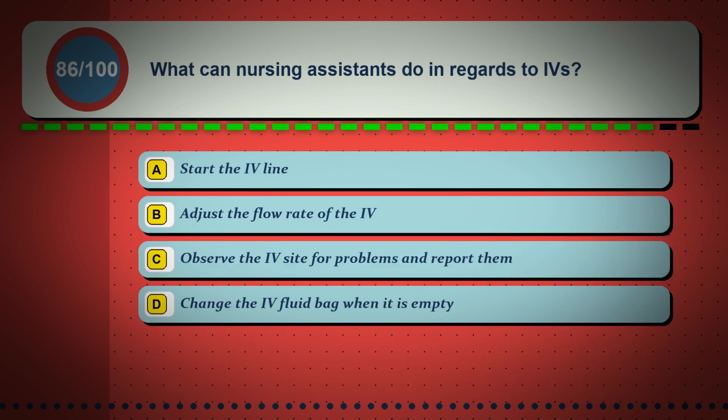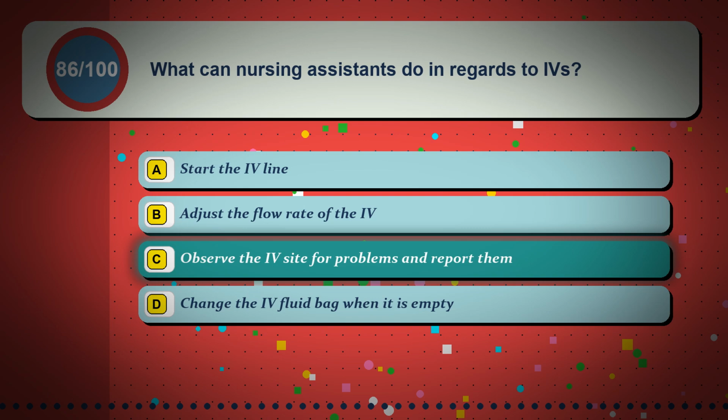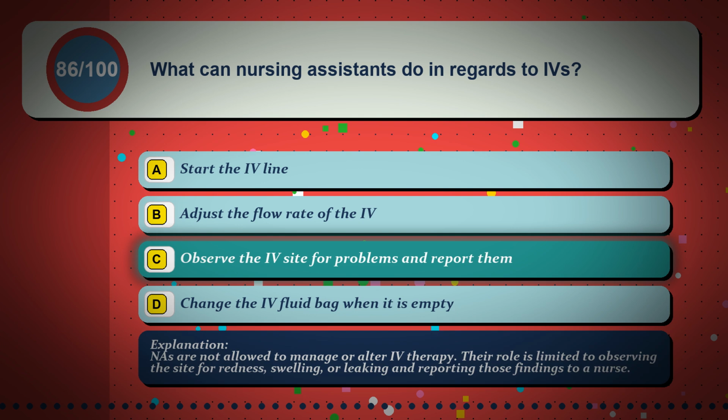Question 86. What can nursing assistants do in regards to IVs? Option A, start the IV line. Option B, adjust the flow rate of the IV. Option C, observe the IV site for problems and report them. Option D, change the IV fluid bag when it is empty. The correct answer is option C, observe the IV site for problems and report them. NAs are not allowed to manage or alter IV therapy. Their role is limited to observing the site for redness, swelling, or leaking and reporting those findings to a nurse.